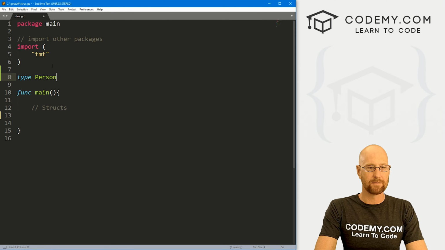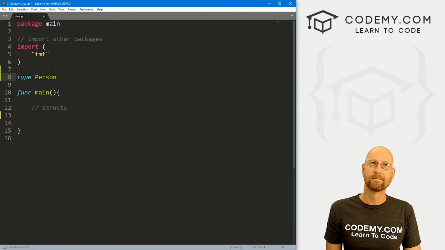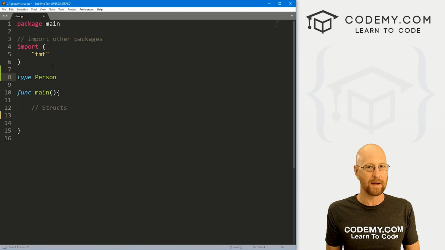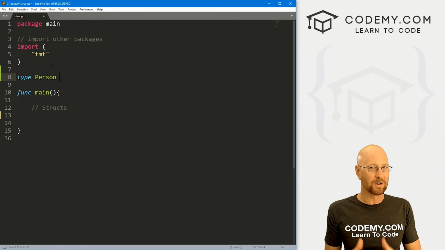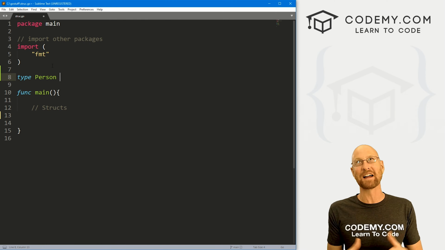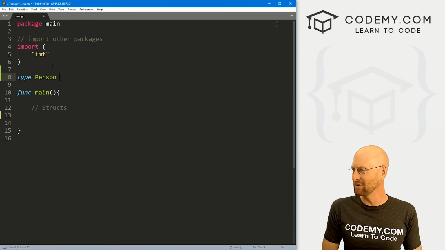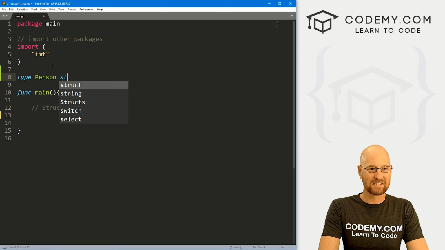Let's create a person. And structs are good for creating records, almost like database records, right? Not quite, but sort of. See, it's a bunch of things that are sort of like other things all combined. It's a uniquely Go thing, I guess. So this is going to be a struct.